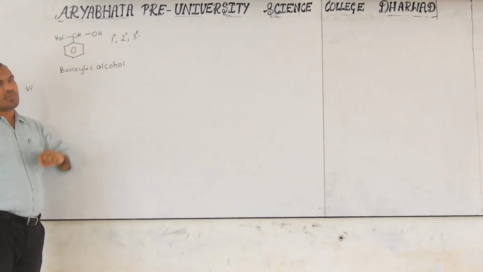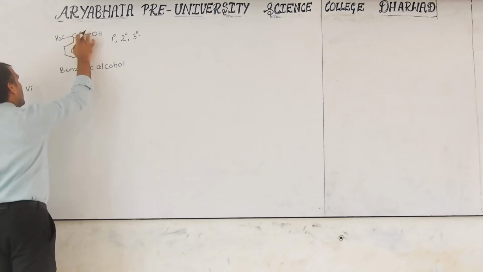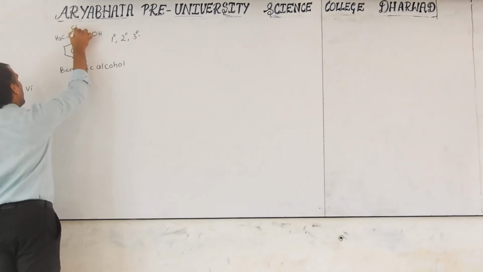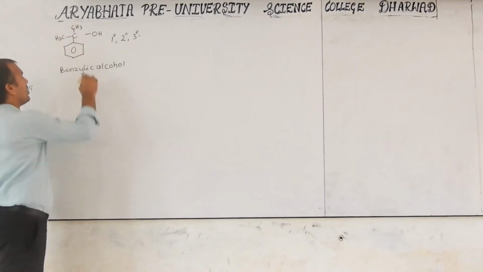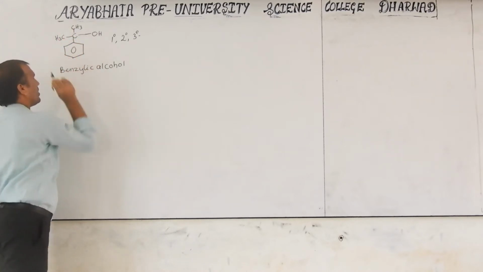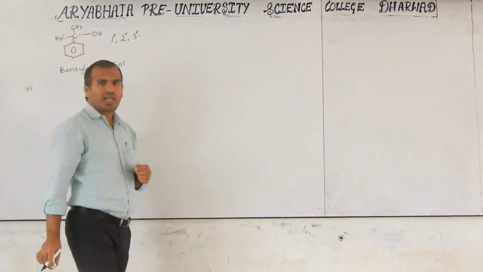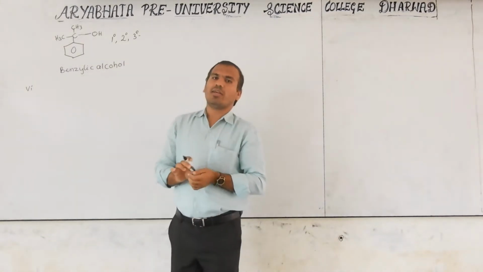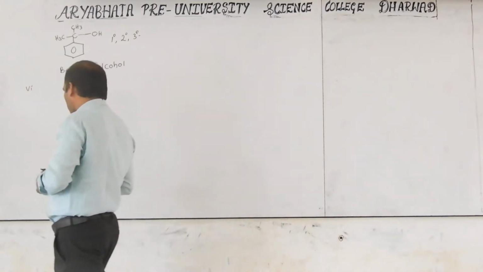On the secondary carbon, OH is called secondary alcohol. If this hydrogen is replaced by another CH3, then this carbon is bonded to three other carbons. On this, an OH group is present, that is called tertiary alcohol. So in allylic also, benzylic also, we have primary, secondary, tertiary alcohol. But don't expect that in vinyl alcohol.